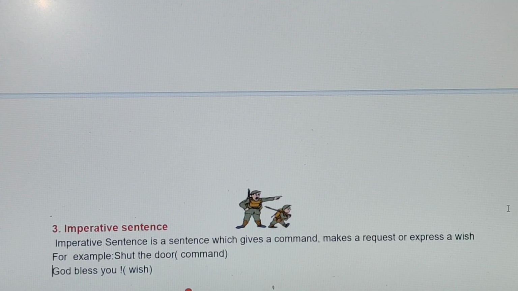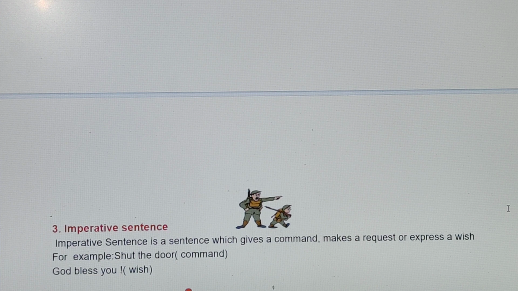Next comes your imperative sentence. Now we'll see what an imperative sentence is. An imperative sentence is a sentence which gives a command, makes a request or expresses a wish. Whenever we have to give a command to someone, make a request, or express our wish, all those come in the category of imperative sentences.